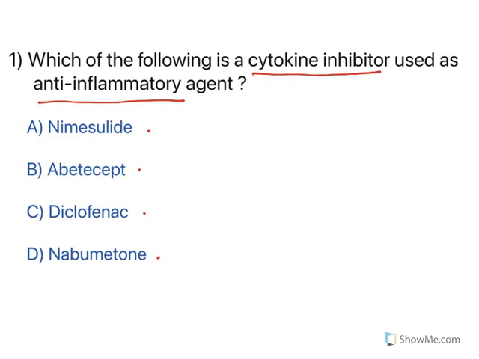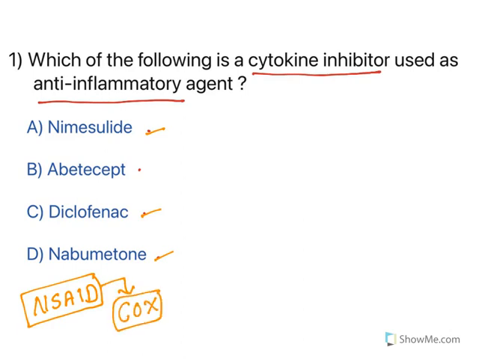When you see the drugs, nimesulide, diclofenac, nabumetone all belong to a class called NSAIDs, non-steroidal anti-inflammatory drugs, and all of them have a common mechanism of action, that is inhibition of cyclooxygenase enzyme. But what is the question asked? It is about cytokine inhibitors. What is the odd man out here? It is abatacept. So, this is the answer.